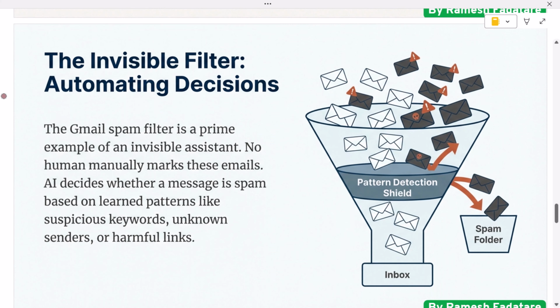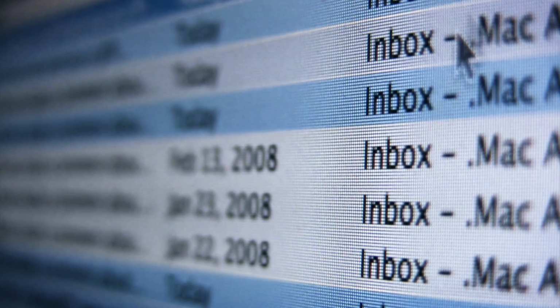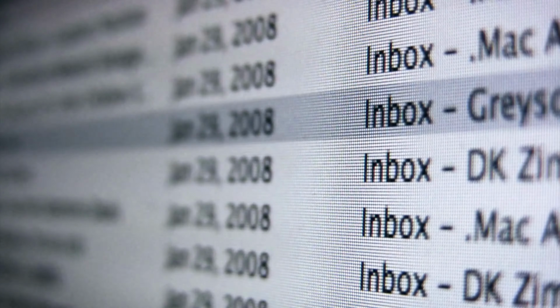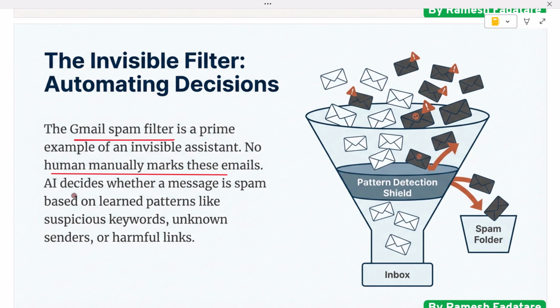One more simple example. Think about the spam filter in Gmail. It reads every incoming message and decides whether it is spam or not. No human manually marks these emails. AI does it based on patterns such as suspicious keywords, unknown senders, or harmful links.